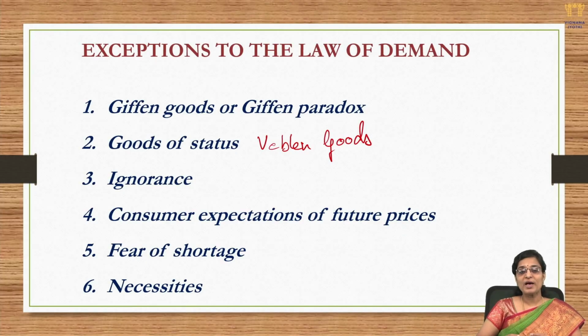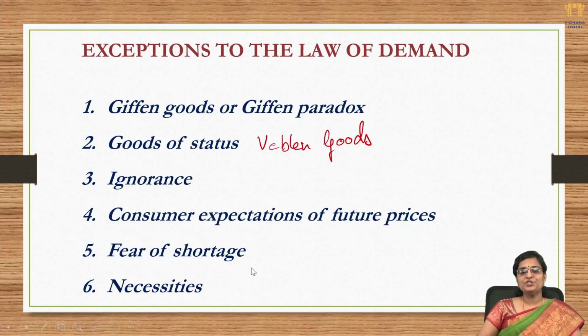So if you have an expectation of the future prices to further increase or to further decrease, then though there is a price increase or decrease today, it is not going to affect the quantity demanded of that particular product, because you will be waiting for that future decrease or future increase.